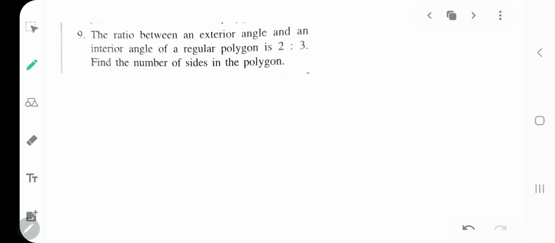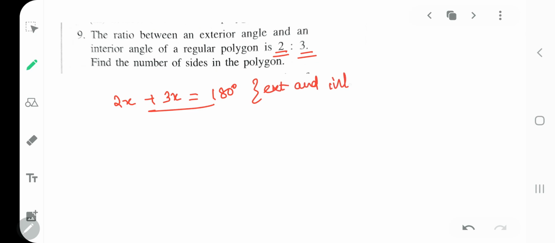Next I'll jump on to problem number 9, which says the ratio between exterior and interior is given as 2 to 3. So exterior will be 2x, interior will be 3x, and the addition of these two will be 180 degrees because exterior and interior are linear pairs. Yes or no? Yes, they are linear pairs, so they will be supplementary angles.